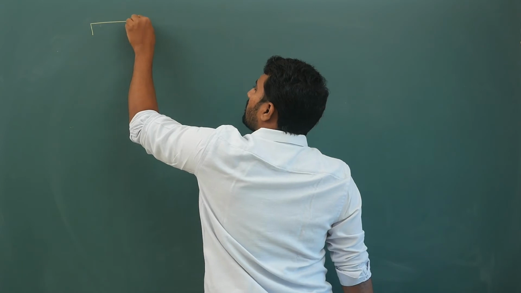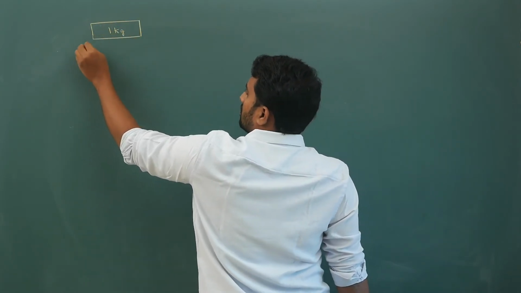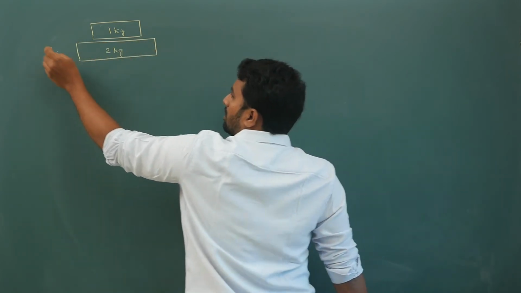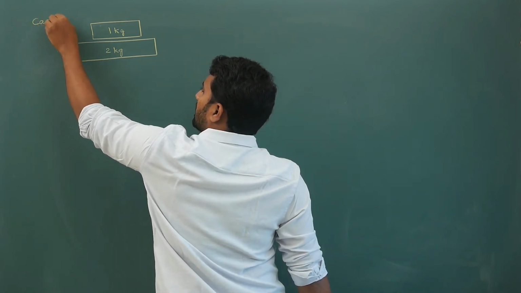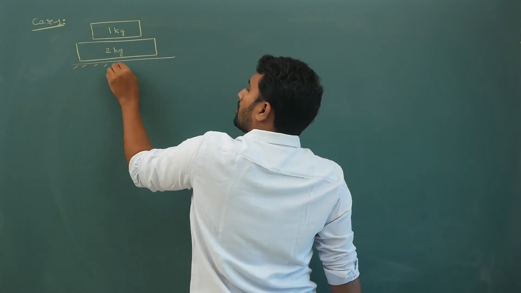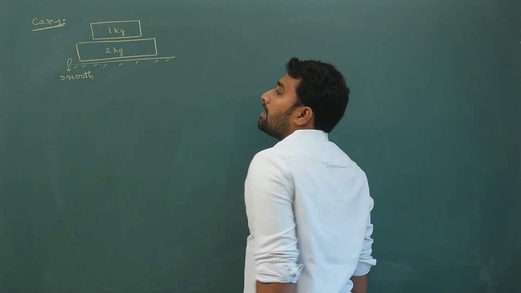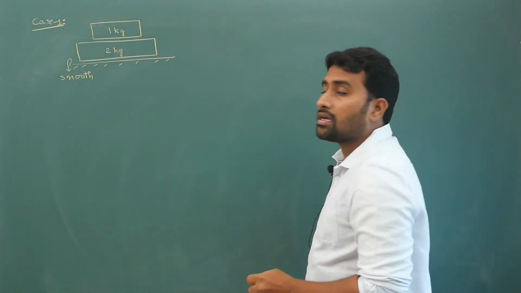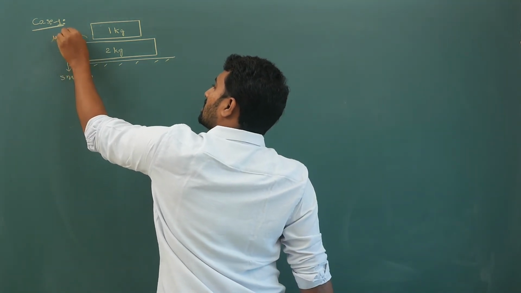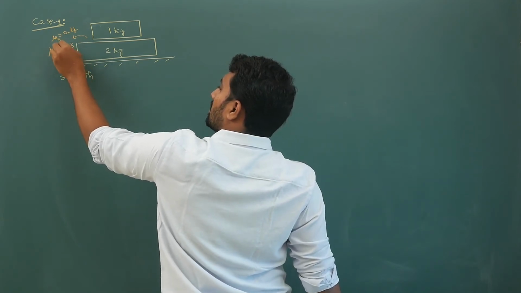Let us say you have a 1 kg block. Let us say you have a 2 kg block. I will give you different cases. Case 1: let us say this surface is smooth. Now the coefficient of friction between these two blocks is, try this question simultaneously, mu s is 0.4 and mu k is 0.3.